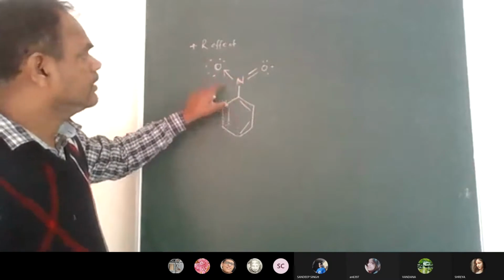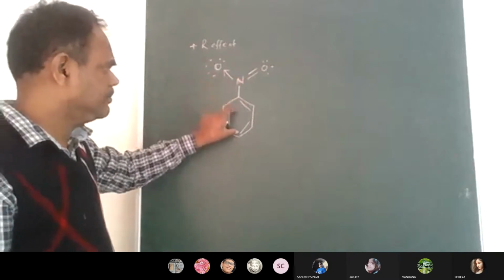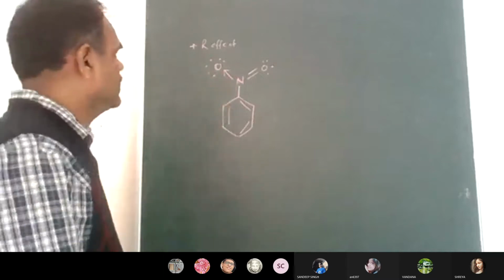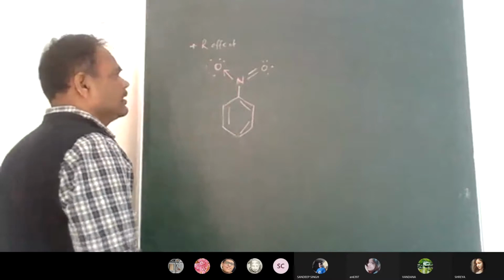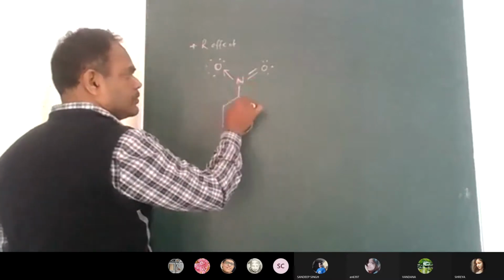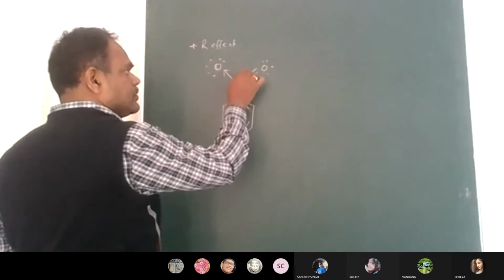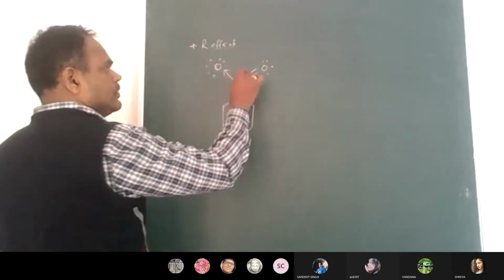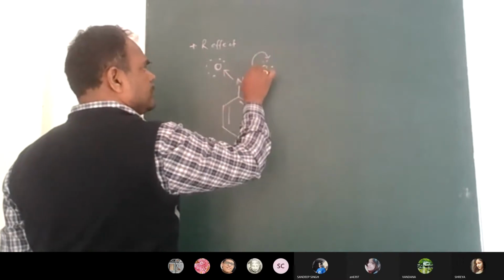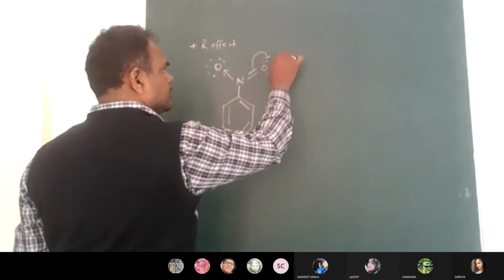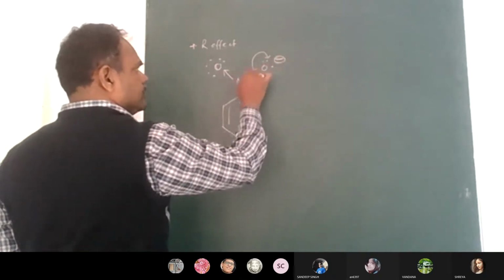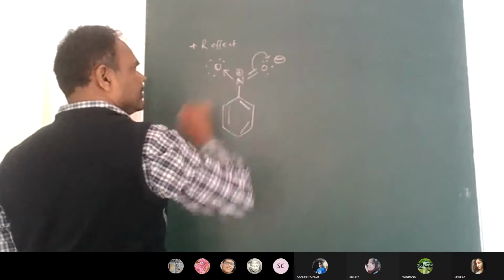Now this NO2 group present on the benzene will also undergo the resonance effect. How will the resonance effect take place? Nitrogen is electron deficient here. So the electron pair from this pi bond will go onto the oxygen, and the oxygen will become more negative, so nitrogen will become positive.